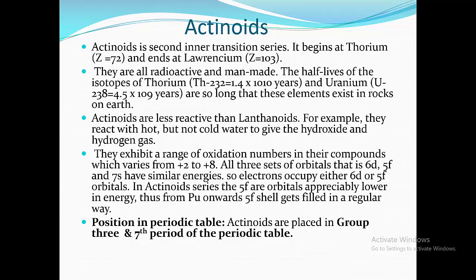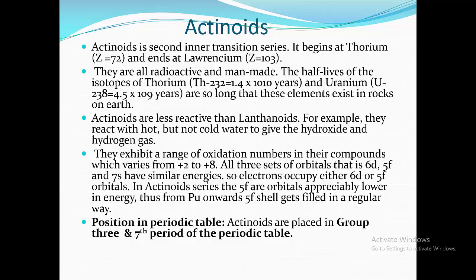It begins at thorium having atomic number 72 and ends at lawrencium having atomic number 103. All these elements are radioactive and man-made elements. The half-life of the isotopes of thorium and uranium are so long that these elements exist in rocks on Earth. Actinoids are less reactive than lanthanoids. When these actinoids react with hot water, they give hydroxide and hydrogen gas.